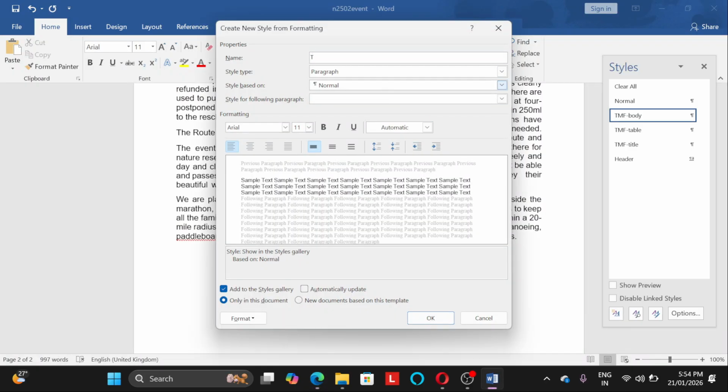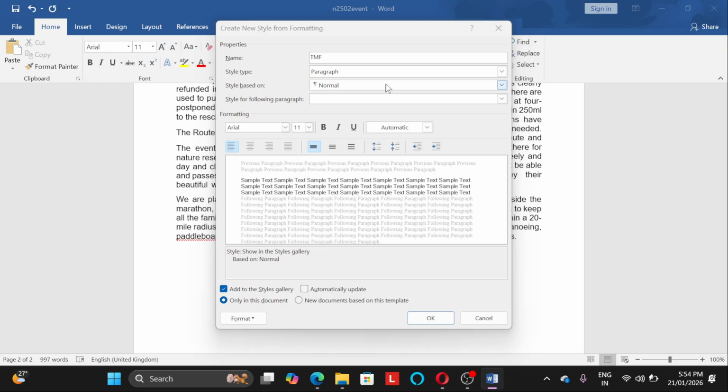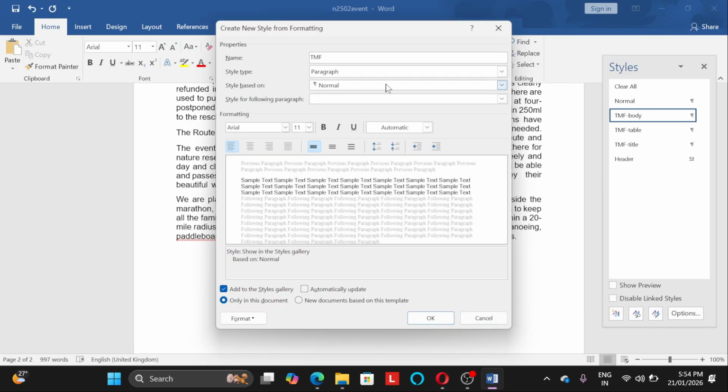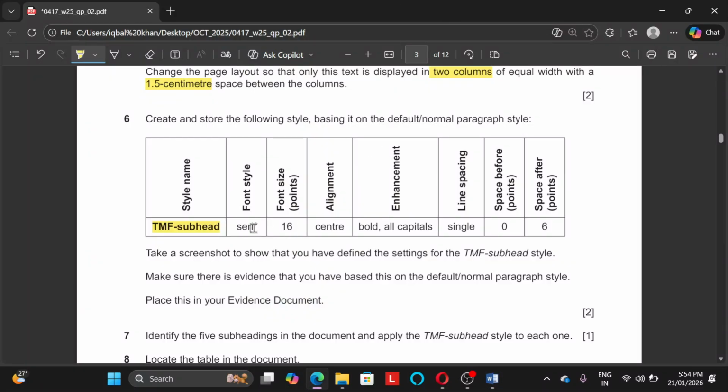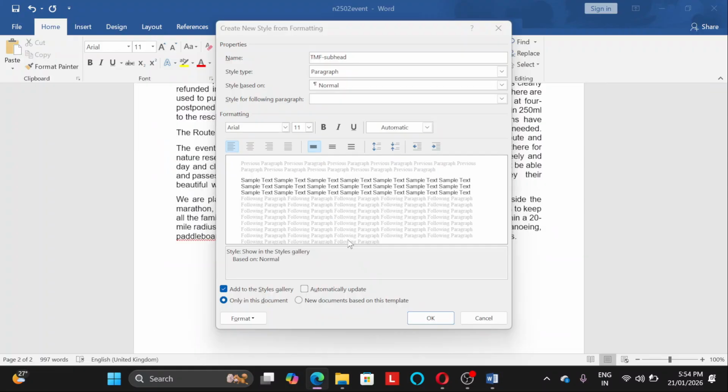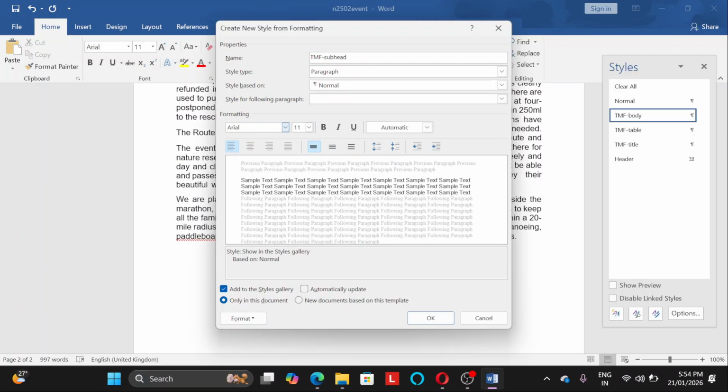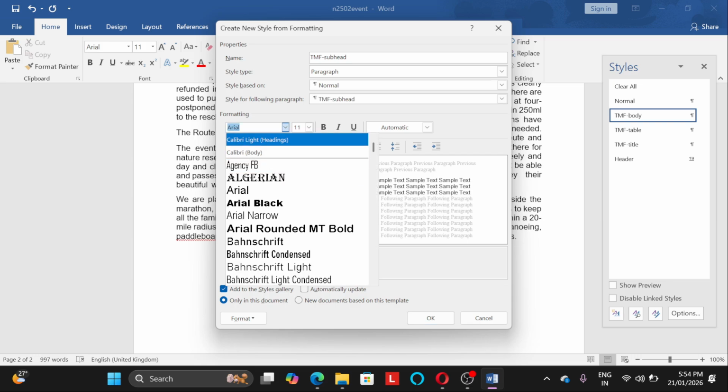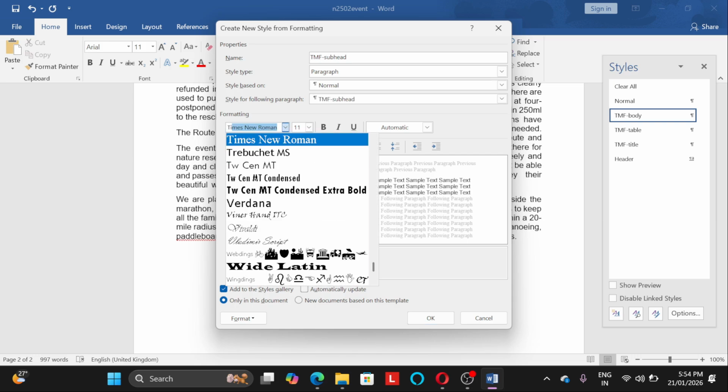So the style name is TMF hyphen subhead, SUBHEAD. All right, subhead, and it is serif. Serif means Times New Roman. Okay, so we'll choose the text as Times New Roman.